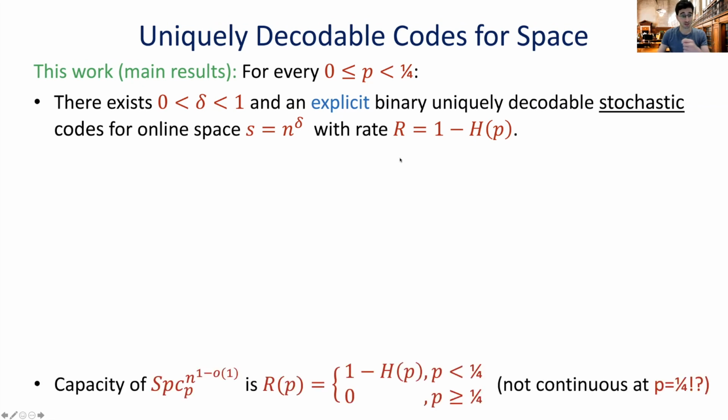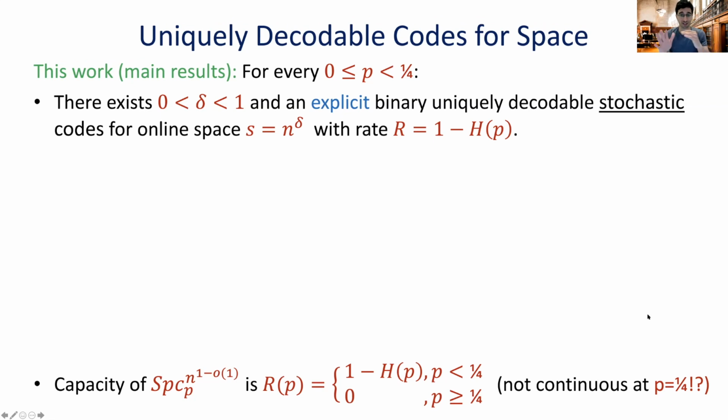Our other result is a characterization of the capacity for space that is even larger than this. For S that goes to n to the power of 1 minus little o of 1, we know that the capacity, or what you can ever hope to achieve, is 1 minus entropy of P. And whenever P is larger than 1/4, the capacity is 0.